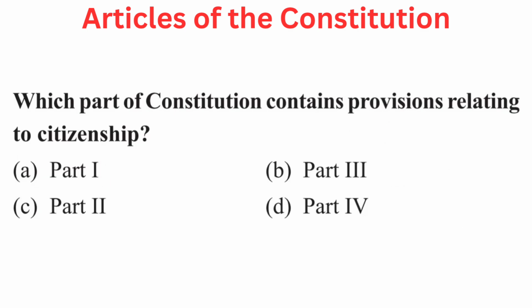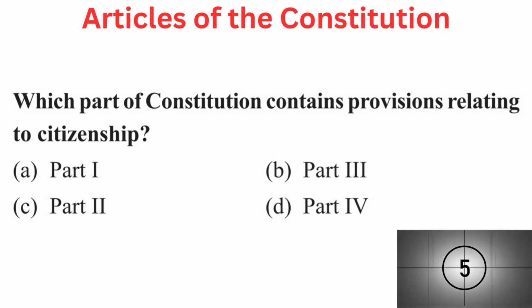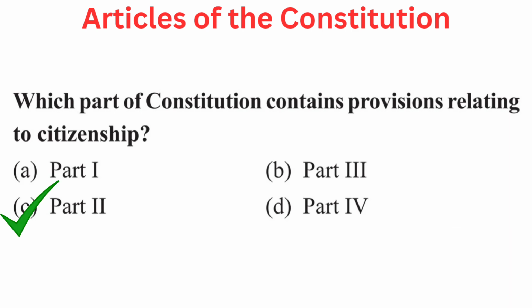Your question is which part of Constitution contains provisions relating to citizenship? Your options are A. Part 1, B. Part 3, C. Part 2, or D. Part 4. The answer is C. Part 2.